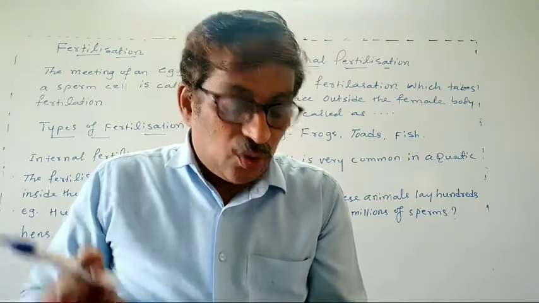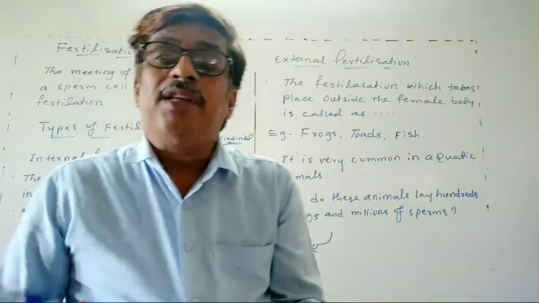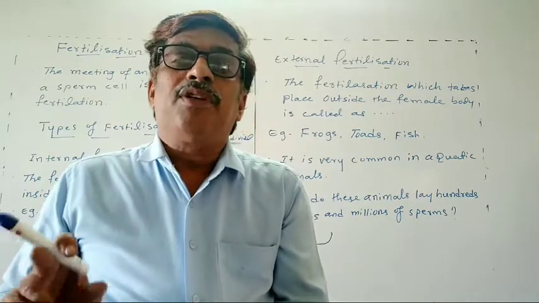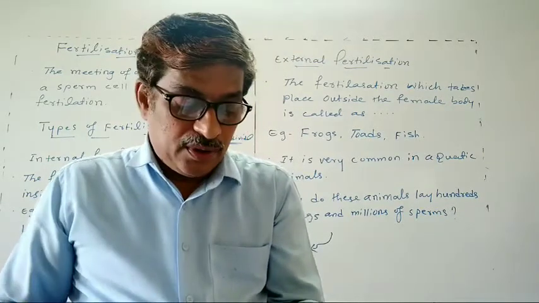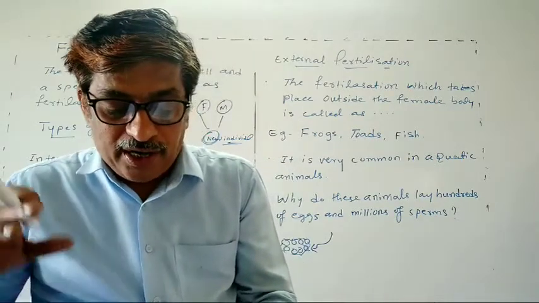Correct? So these frogs move to the ponds in the rainy or spring seasons. What is the conclusion here? These frogs move to ponds in the rainy or spring seasons, and female frogs lay hundreds of eggs in the water.